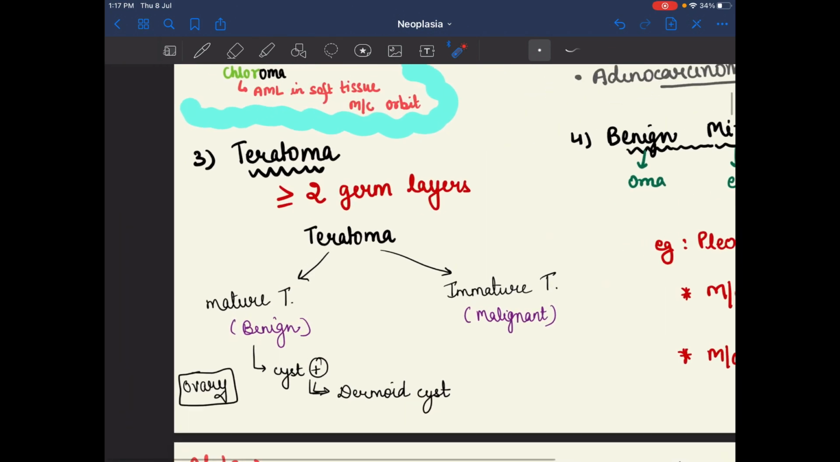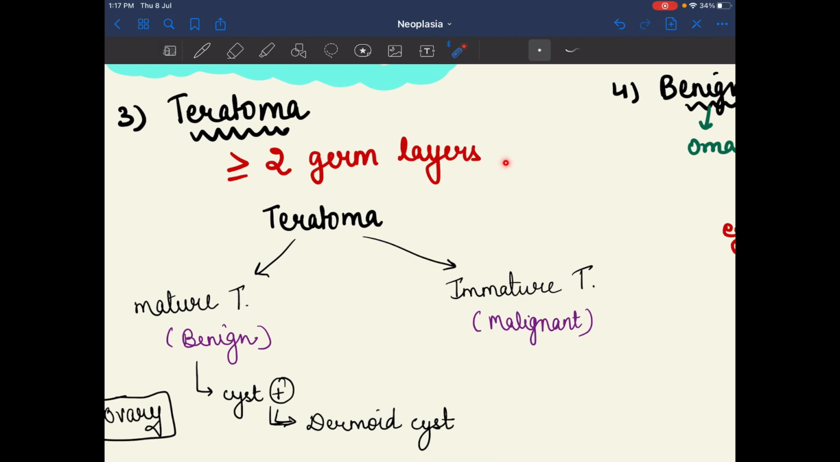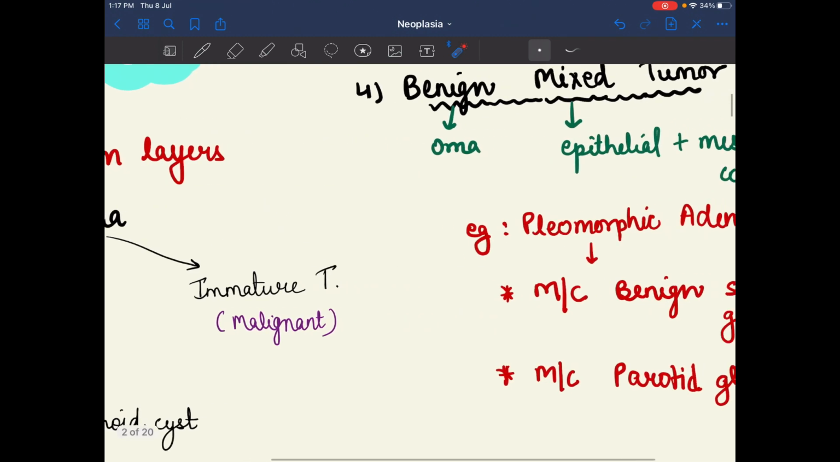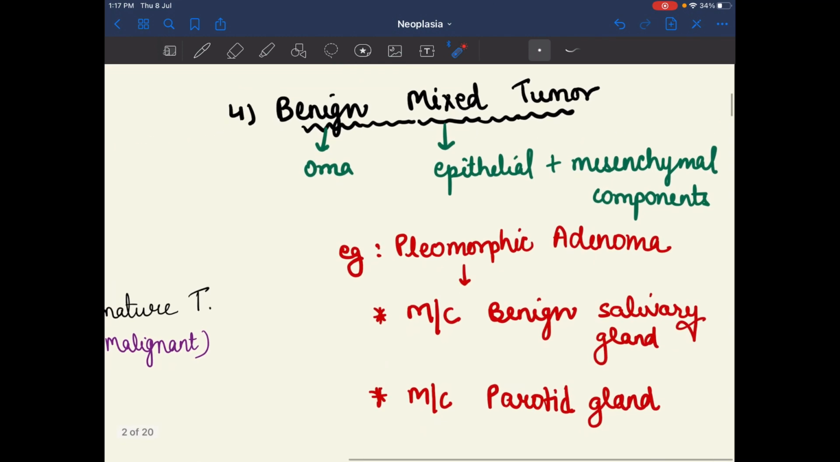Now after that we have the teratomas. Teratoma means there is involvement of two or more germ layers. If there is involvement of two or more germ layers, then it is teratoma. Teratoma is also divided into two types: mature teratoma and immature teratoma. Mature teratoma is benign, and immature teratoma is malignant. In mature teratoma, cyst is present, for example in the ovary. In the ovary the cyst is present, so it is known as dermoid cyst. And the immature teratoma.